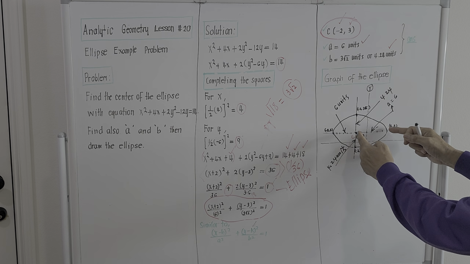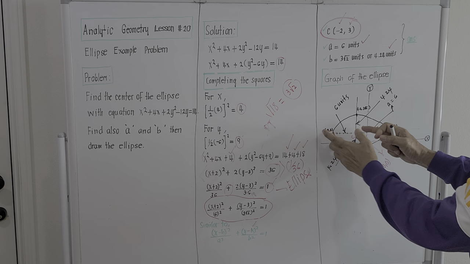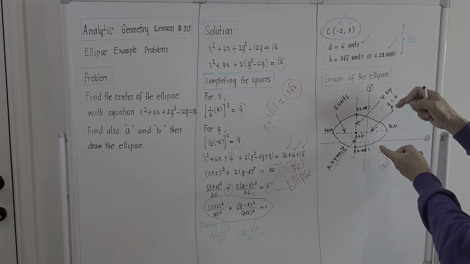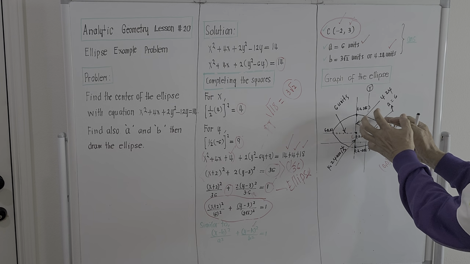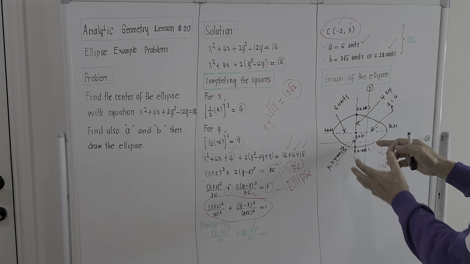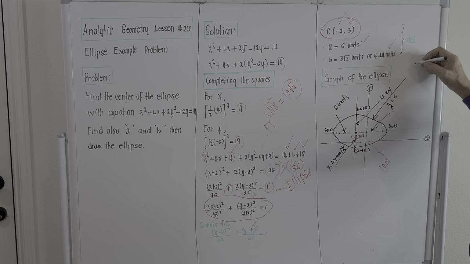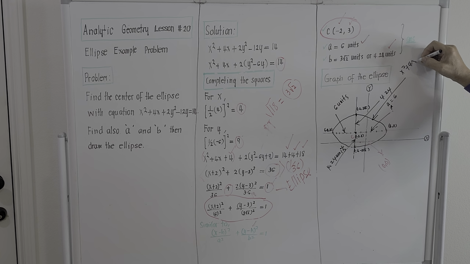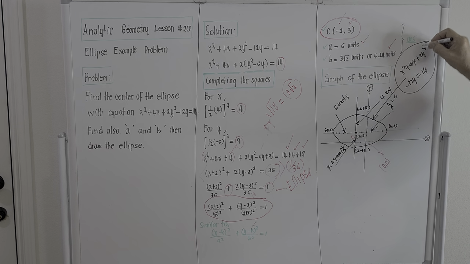This is the length of the semi-major axis, 6 units, 6 units. The length of the semi-minor axis is 4.24, 4.24. So we connect these 4 points here. That should be the ellipse. And the equation of that one is actually x squared plus 4x plus 2y squared minus 2y equal to 14. This was the original equation given.